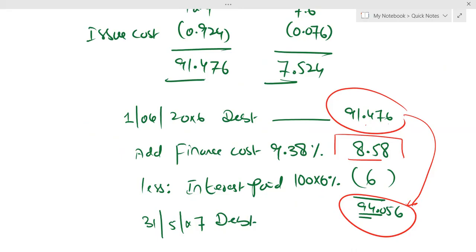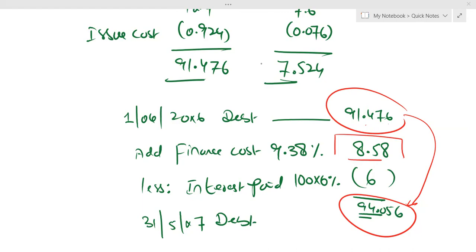Now listen, if at maturity investor is asking for the cash, entry will be debit your debt component by 100 million, credit bank by 100 million. If investor is asking for the shares, you will debit the debt component by 100 million, and with the par value, share capital will be credited, and over and above the share premium will be credited. Is this clear to everyone? But right now, we are not going for the redemption. They have not asked us. Okay.